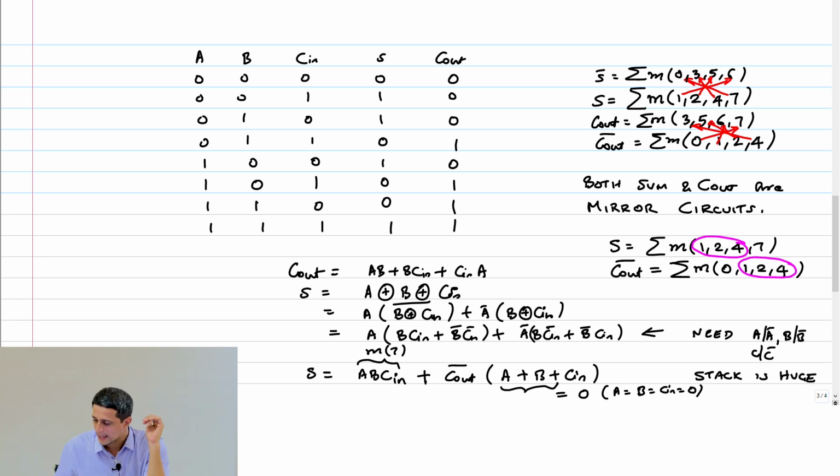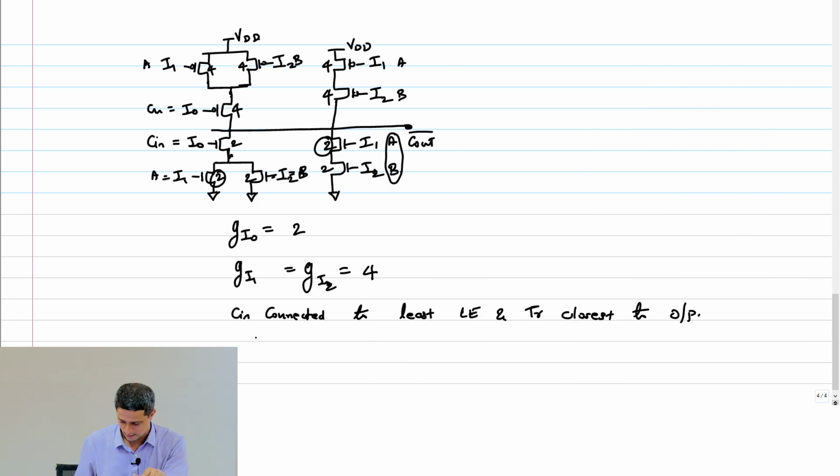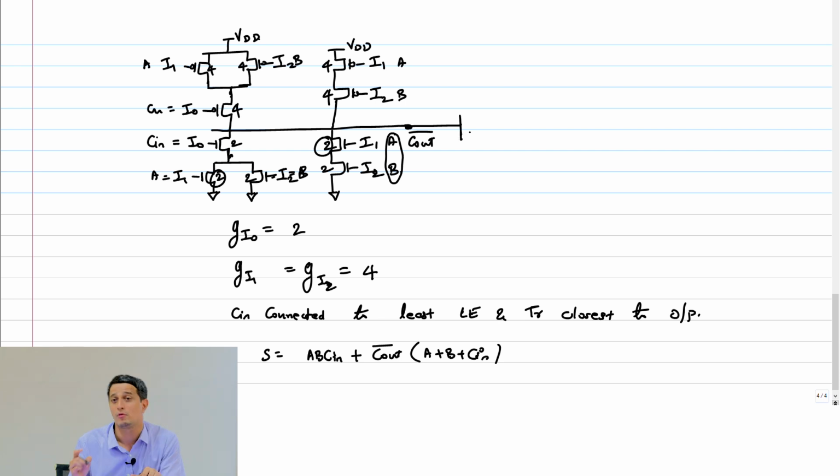So now I can express my sum as A, B, C in plus C out bar into A plus B plus C in. Correct? So all I have to do is take this circuit, and again remember, on the sum I can do mirroring. Mirroring is still possible. So I am simply going to generate this circuit like this.